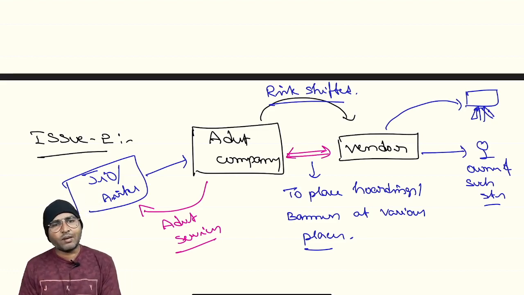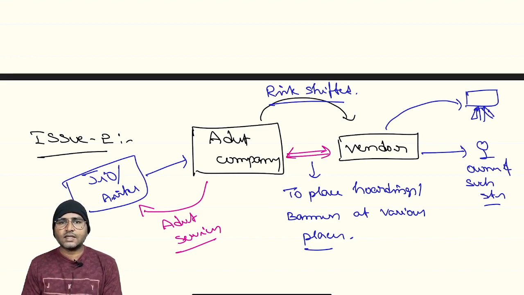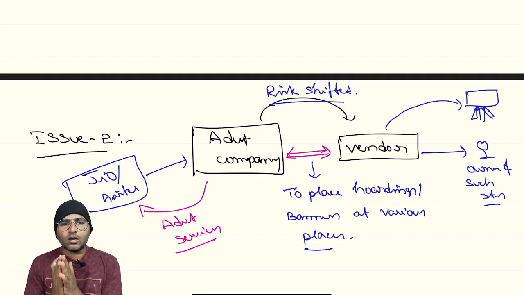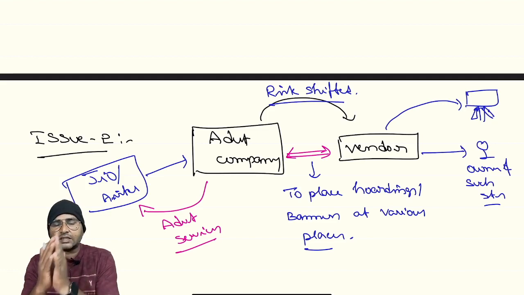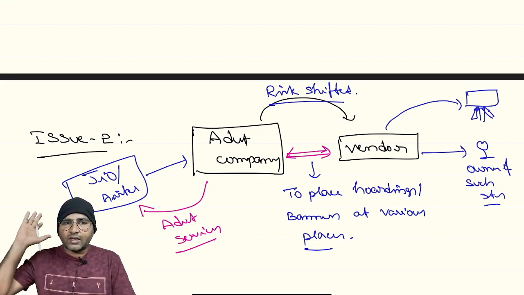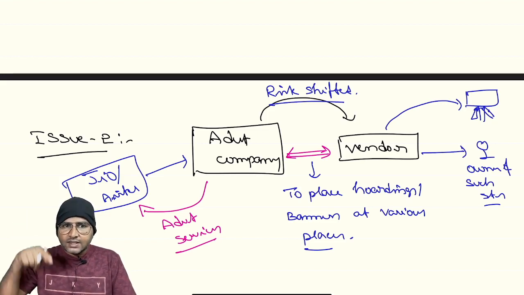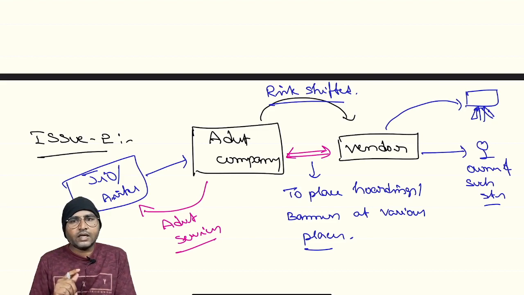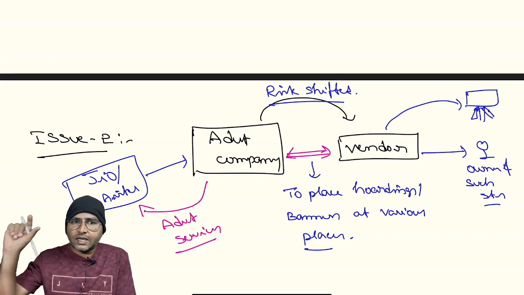This is issue number 2. The advertisement company is not getting any structure directly on rental or lease basis. The advertisement company has handed over the entire risk to the vendor to place such advertisements or banners at different places. It is the responsibility of the vendor to enter into contracts with others to place such advertisements at different places.